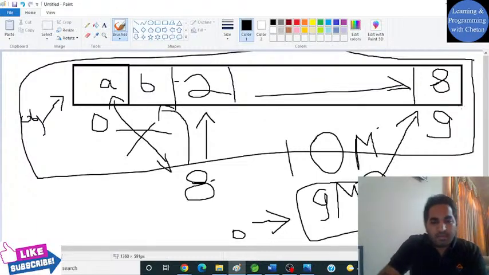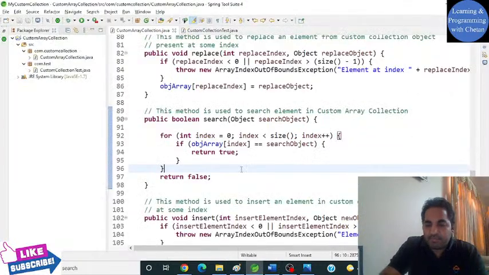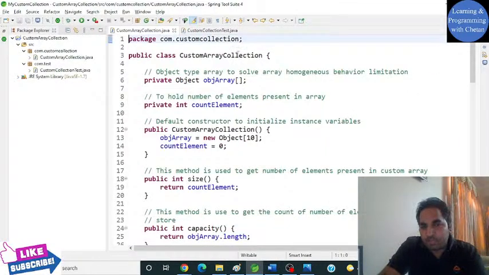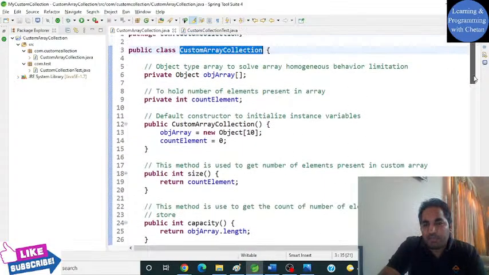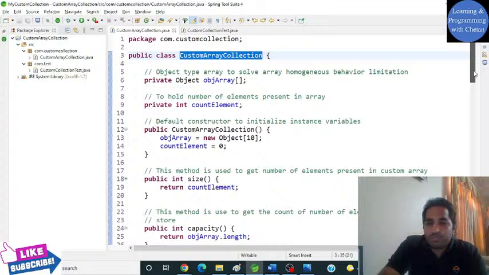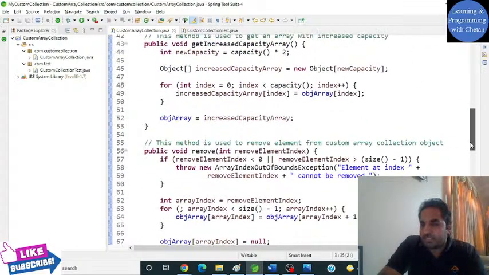But yes, here we are trying to understand the concepts, and our custom collection will be able to serve almost all the functionalities. But yeah, there can be some performance issues with some of the operations.